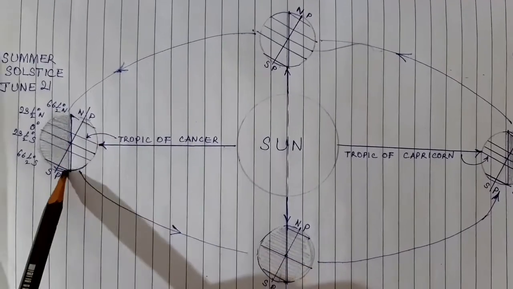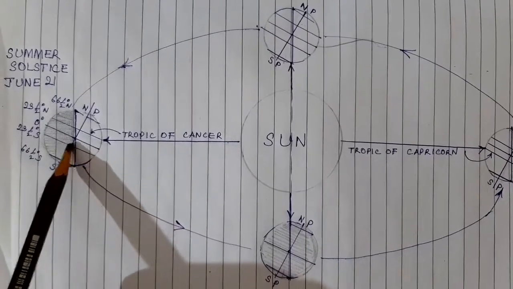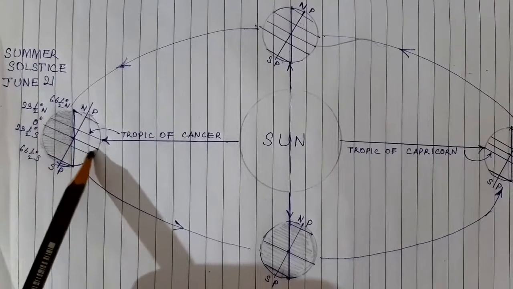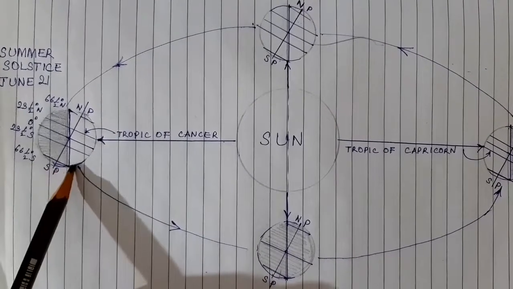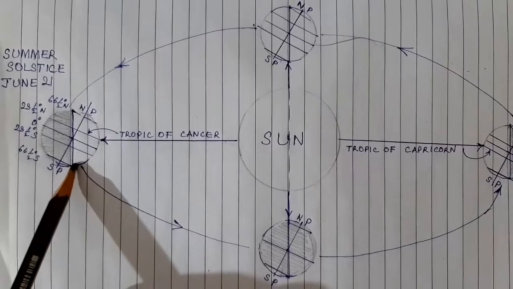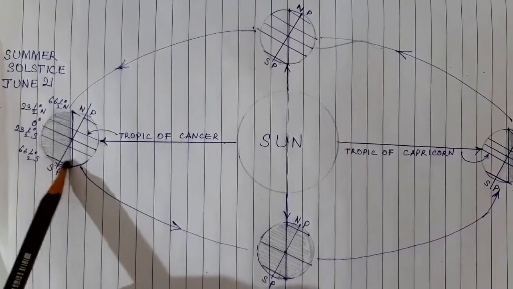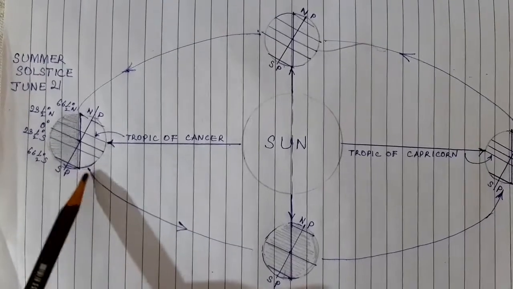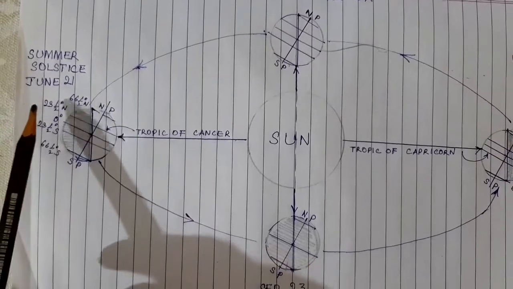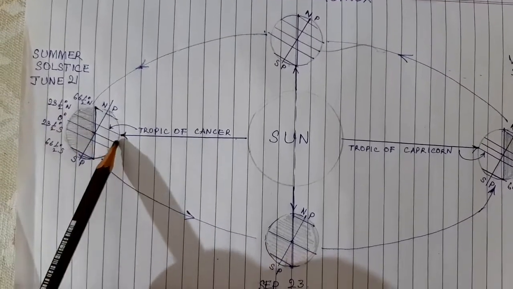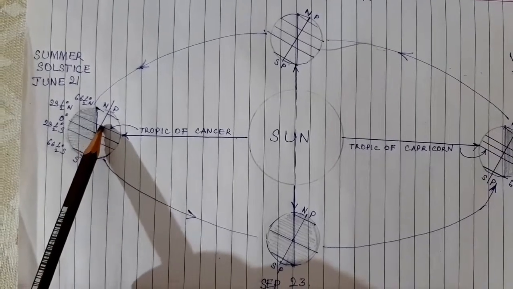And at the same time, if you consider the southern hemisphere, at the Tropic of Capricorn, the duration of night is longer than the duration of day. And at the Antarctic Circle, you can see it's in complete darkness. That means the duration of night is 24 hours. And beyond that, it is even longer. So this is called the summer solstice. Here the sun is overhead the Tropic of Cancer.